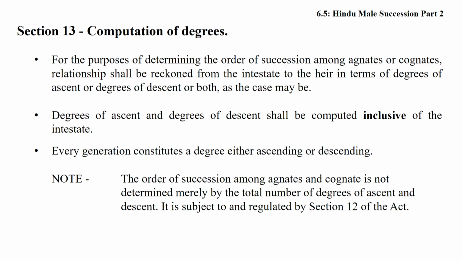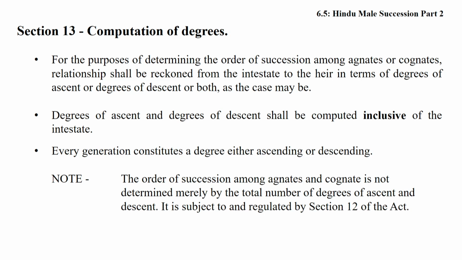Now the question is how we can calculate the degree. For the purpose of determination of order of succession among the agnates or cognates, the relationship shall be reckoned from the intestate to the heir in terms of degree of ascent or descent, or both, as the case may be.